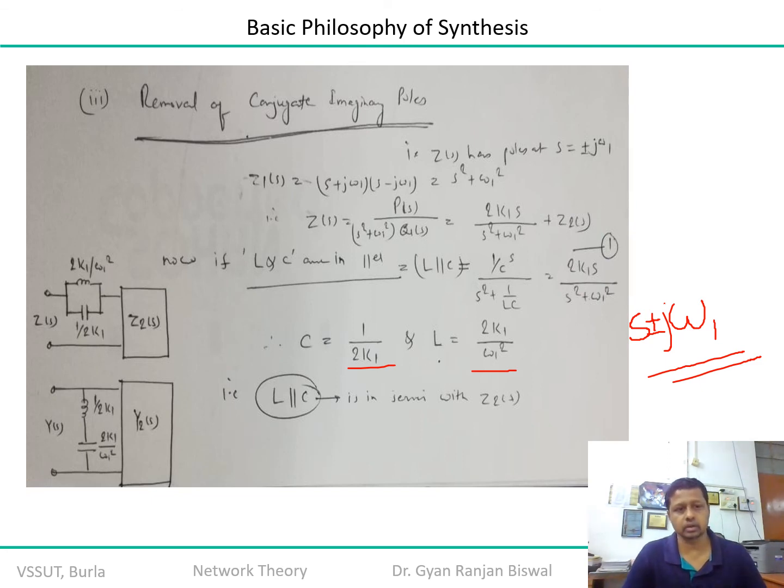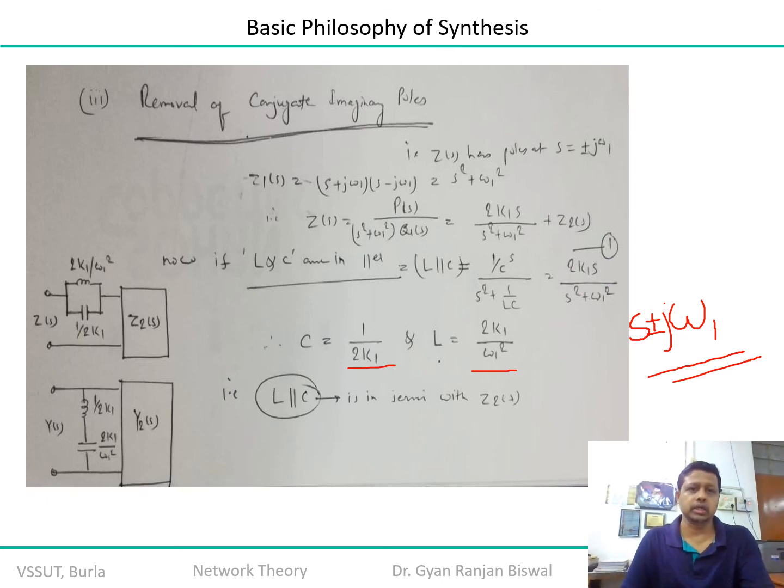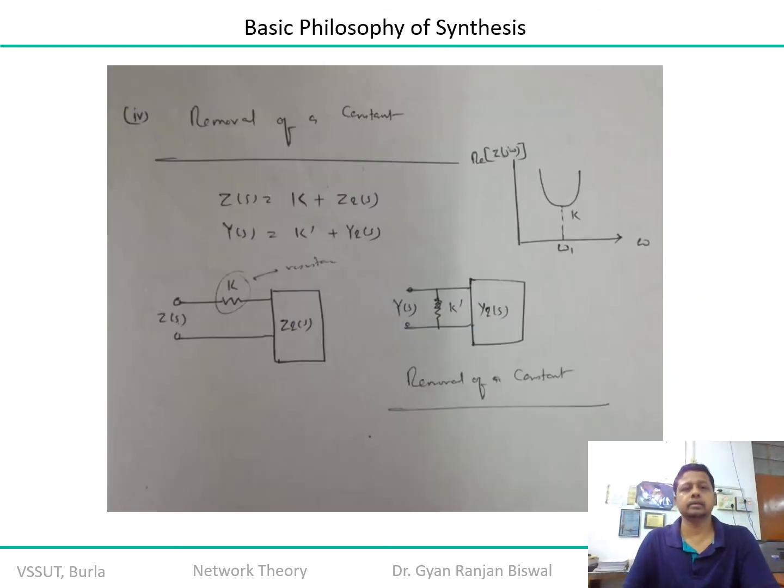So this value you are going to replace and apply this series tuning network of the LC combination as an admittance function, and the rest of the component is Y2, which you are getting from 1 by Z2. So that's how we can represent the removal of a complex conjugate pole, if at all necessary, to simplify or to realize your transfer function.